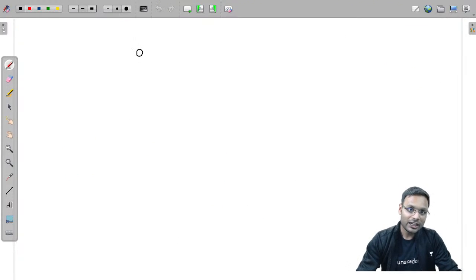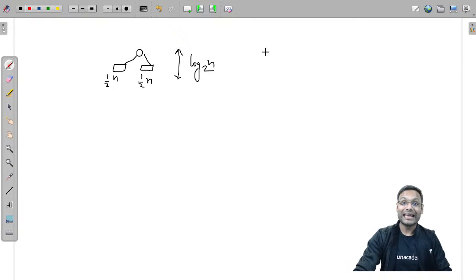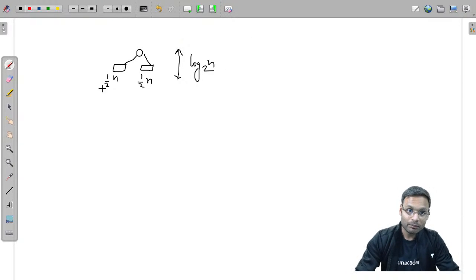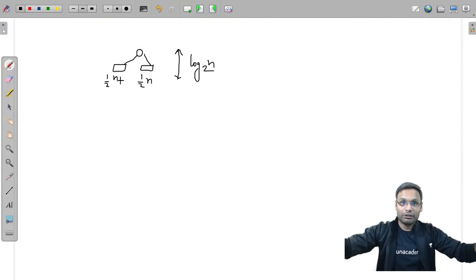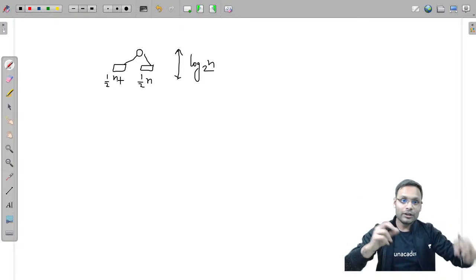If we have a height balanced tree in such a way that n by 2 elements are here, 1 by 2 of n elements are here, half the elements on each side, in that case maximum height of the tree can be what? Log of n base 2. Why? Just because you are dividing by 2, by 2, by 2, by 2 each side. The distribution of the nodes is equal in each side for every single node.